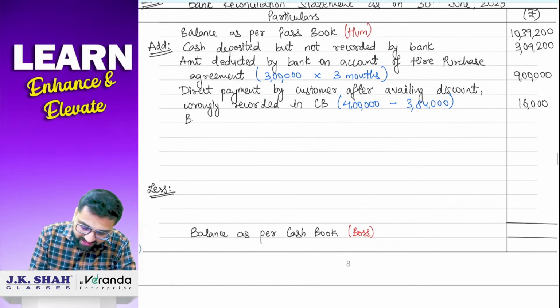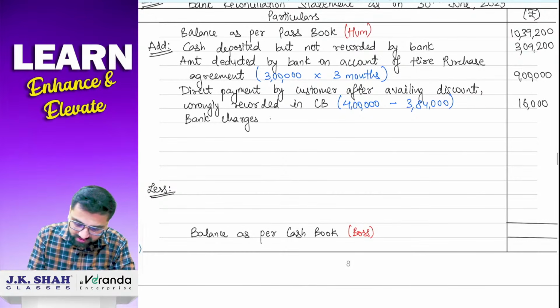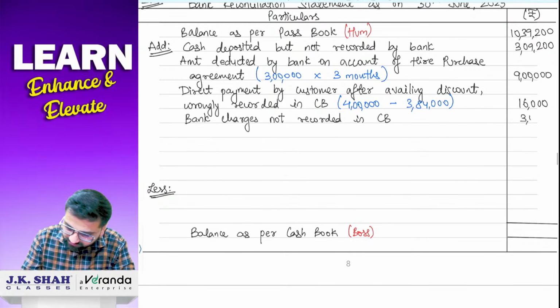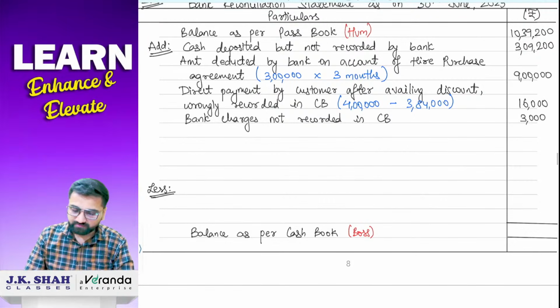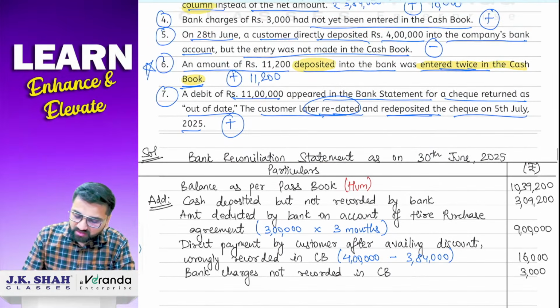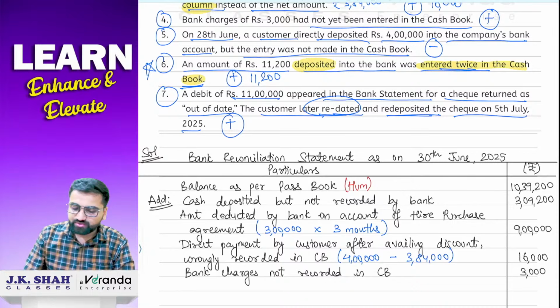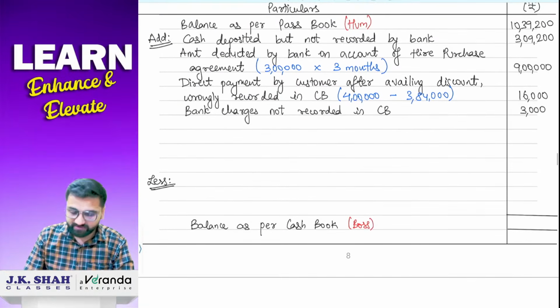Sure. Next is bank charges which has not been entered in the cash book, 3,000 rupees. So again we'll write down in add only. Write down bank charges not recorded in cash book, 3,000. Next, customer directly deposited 4 lakh into the company's bank account, but it was not entered in the cash book. This we have to do less.